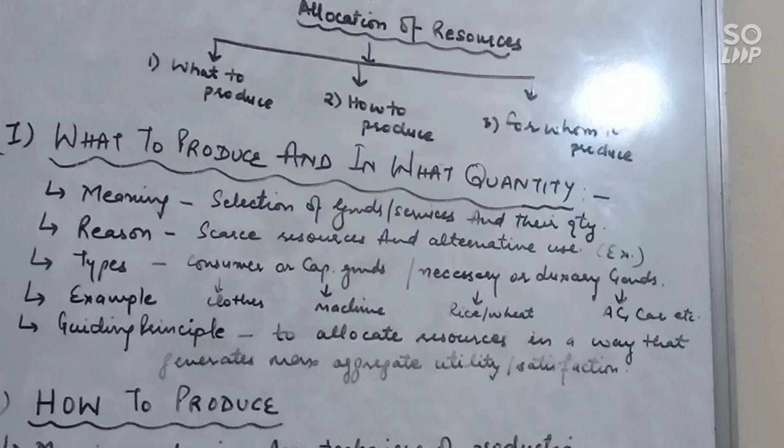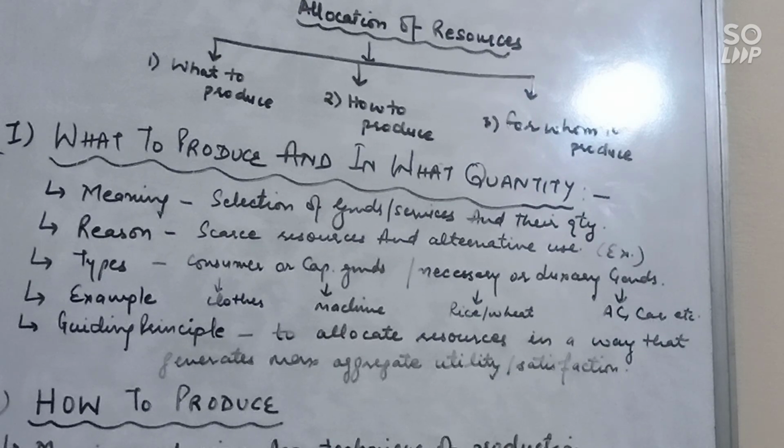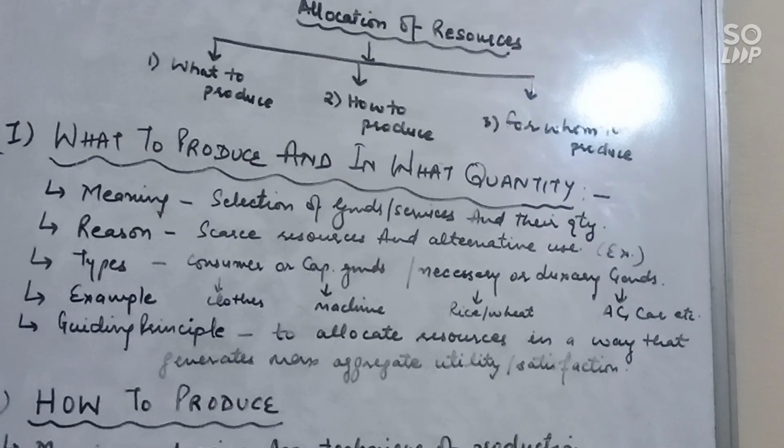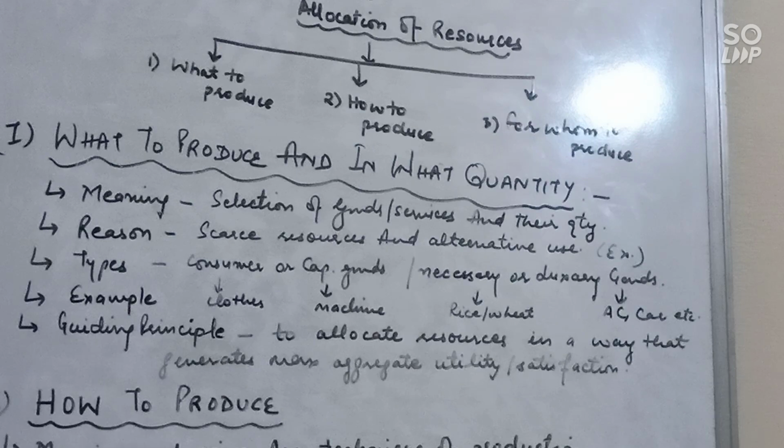So as we know that every economy has limited resources and these resources have alternative uses. So thus producer cannot produce all the goods with the limited resources. So we have to make the choices. For example, production of more sugar is possible only by reducing the production of other goods. Thus, if we want to produce one commodity more, in that case we have to sacrifice the another. So similarly, let's take another example. Production of more war goods is possible only by reducing that of civil goods. So in this way we have to make the choices.